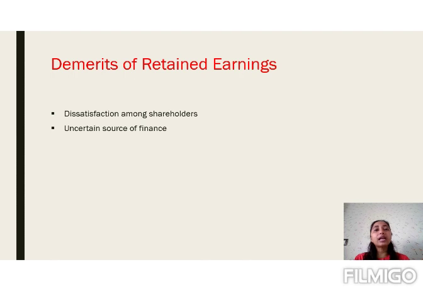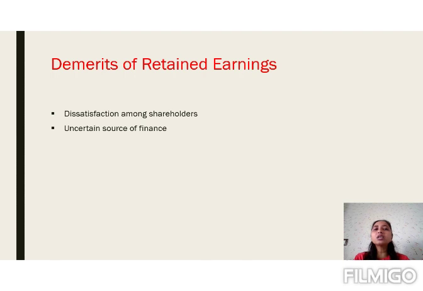In that case, there is always a conflict between the board of directors and the shareholders, as the board of directors wants to make more retained earning and shareholders want more dividend. So when the company wants to create the retained earning, the shareholder will always be dissatisfied as they are getting less return on their investment.